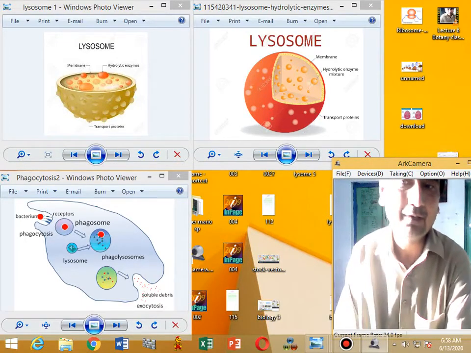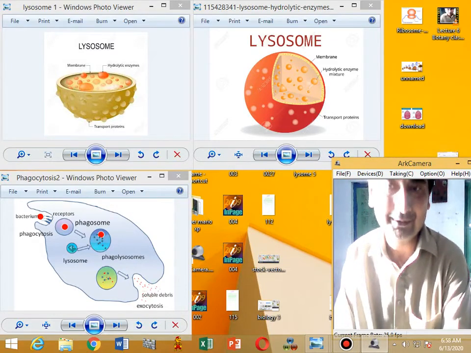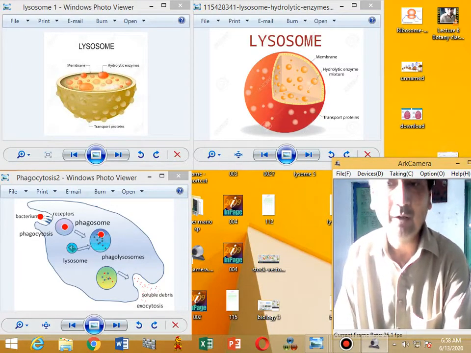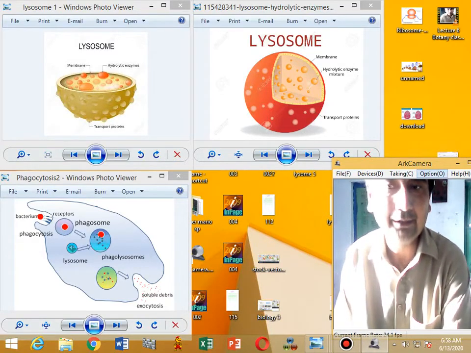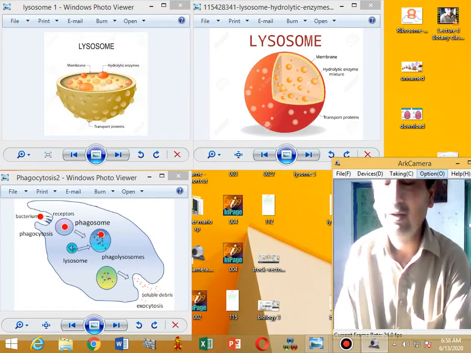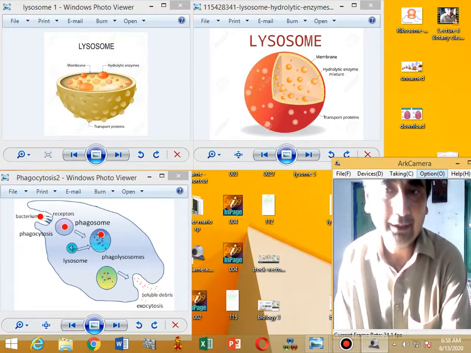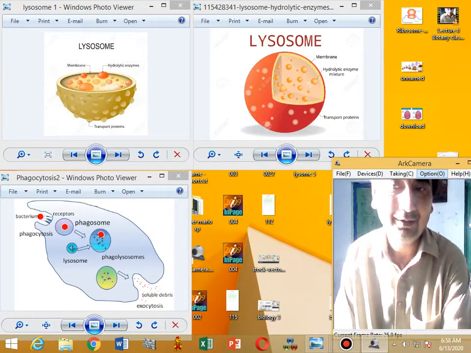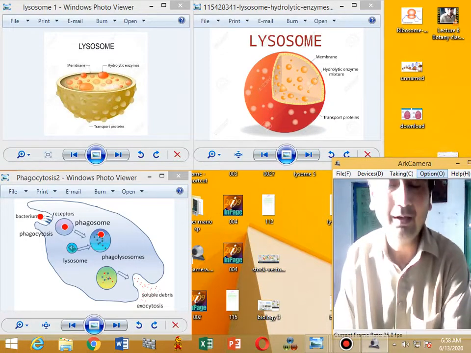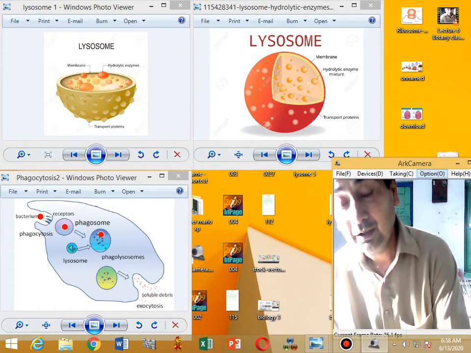Lyso is a combination of two Latin words. Lyso means splitting and soma means bodies. These organelles were discovered by scientist D. Dove in 1949.